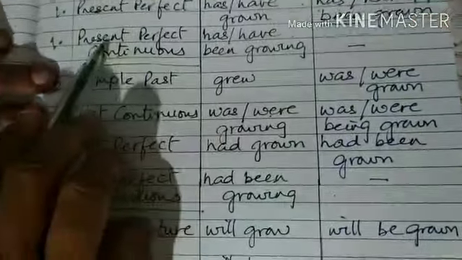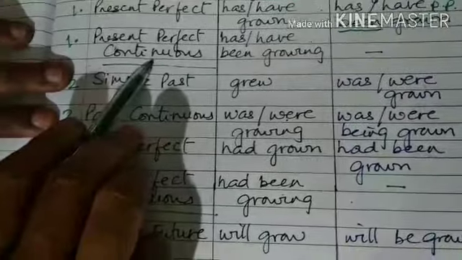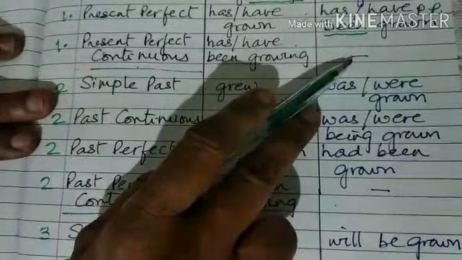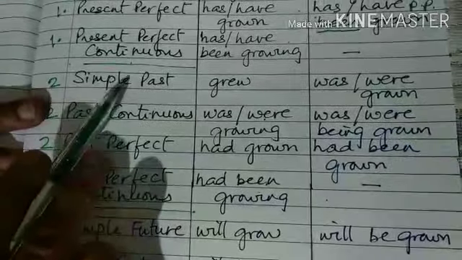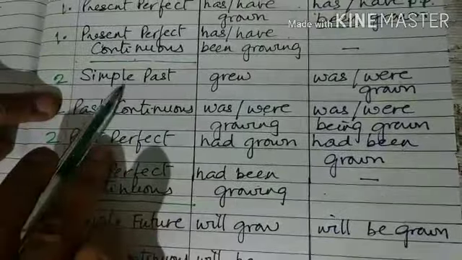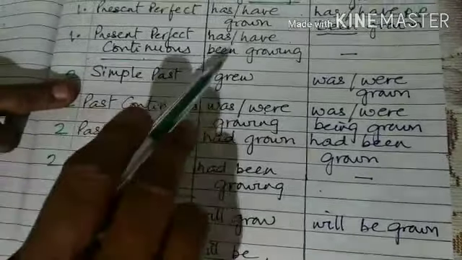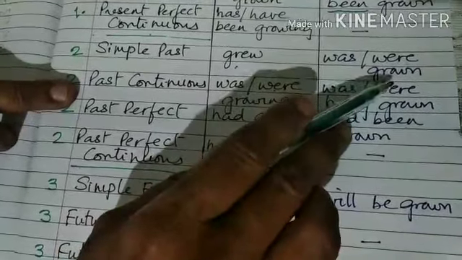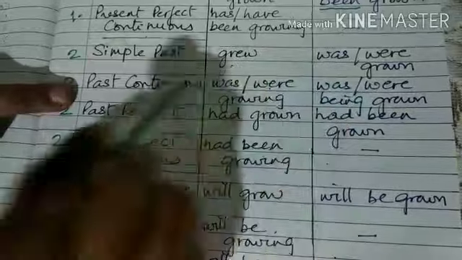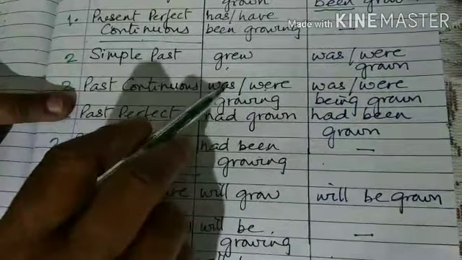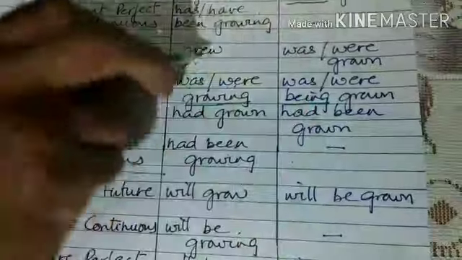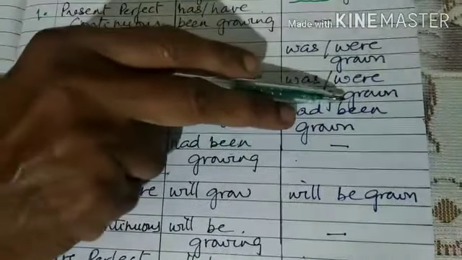Now whenever we have the present perfect continuous tense form, has or have been growing, that does not exist in the passive voice. Now we come to the second tense, that is simple past tense. In simple past tense, when the verb is grew, that changes to was or were grown. This is the past participle form. Then past continuous, suppose it is was or were growing, that ing form always changes to another ing form, and that is being. Was or were being grown.